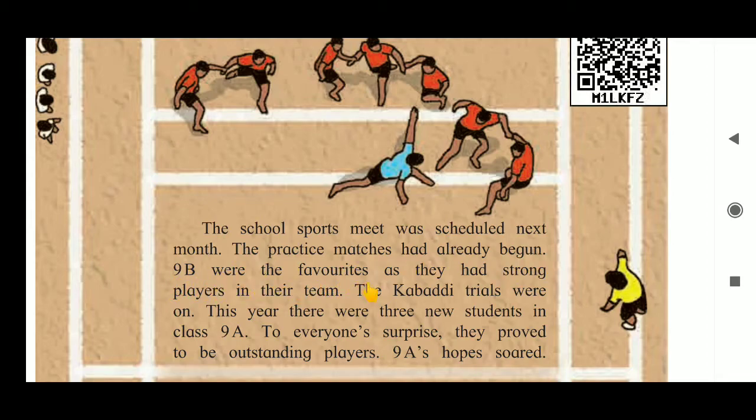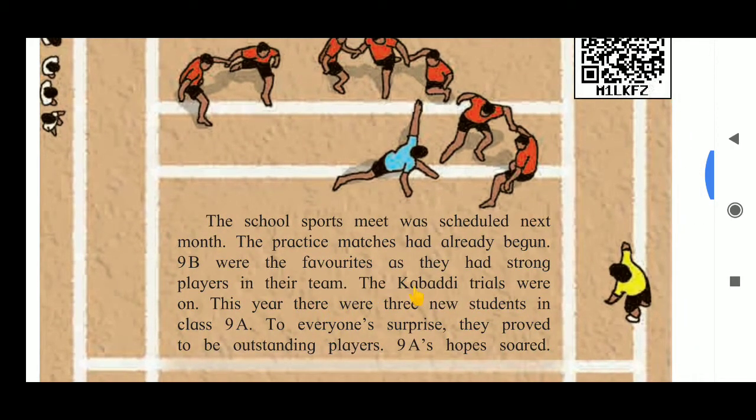9B were the favorites as they had strong players in their team. So the Team 9B was very much the favorite. Why? Because they had strong players in their team. The kabaddi trials were on. So the kabaddi trials, the practices, were on.